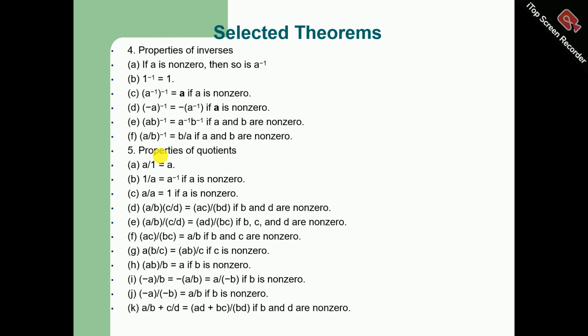a/b plus c/d is equal to (ad plus bc) divided by bd if b and d are non-zero. a/b minus c/d is equal to (ad minus bc) divided by bd if b and d are non-zero.